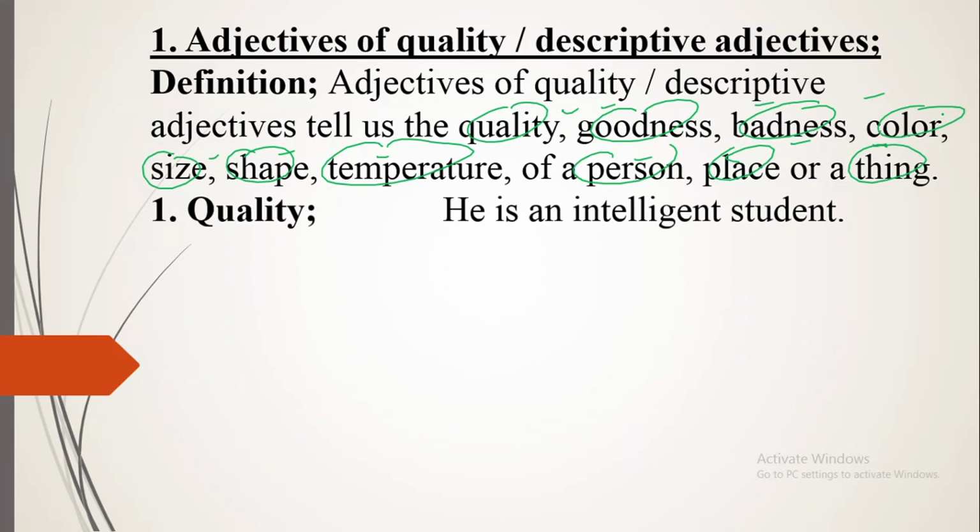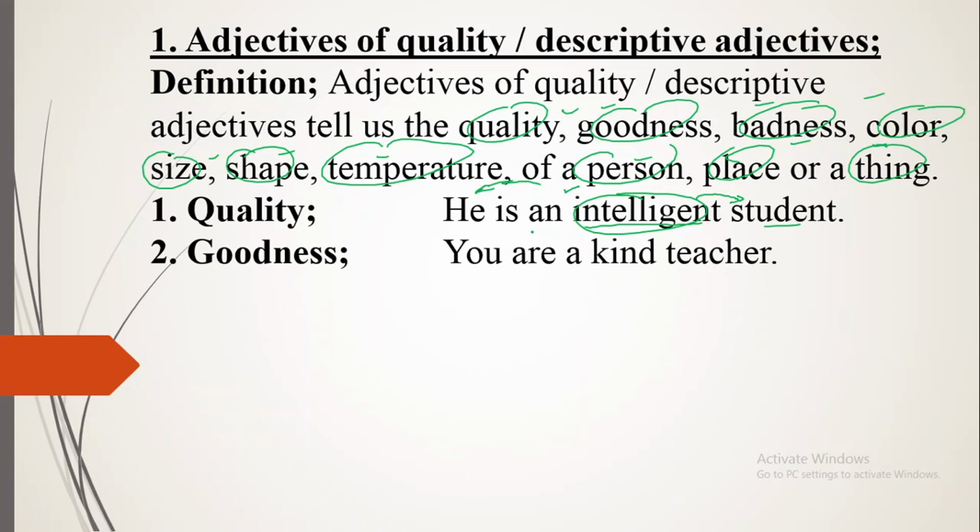First example. First one is quality. He is an intelligent student. Now, intelligent is your adjective, which is adding something in the meaning of the noun and describing the quality. And you know, if you remove student, then it will add something in the meaning of the pronoun he. So it adds something in the meaning of a noun or pronoun and describes quality.